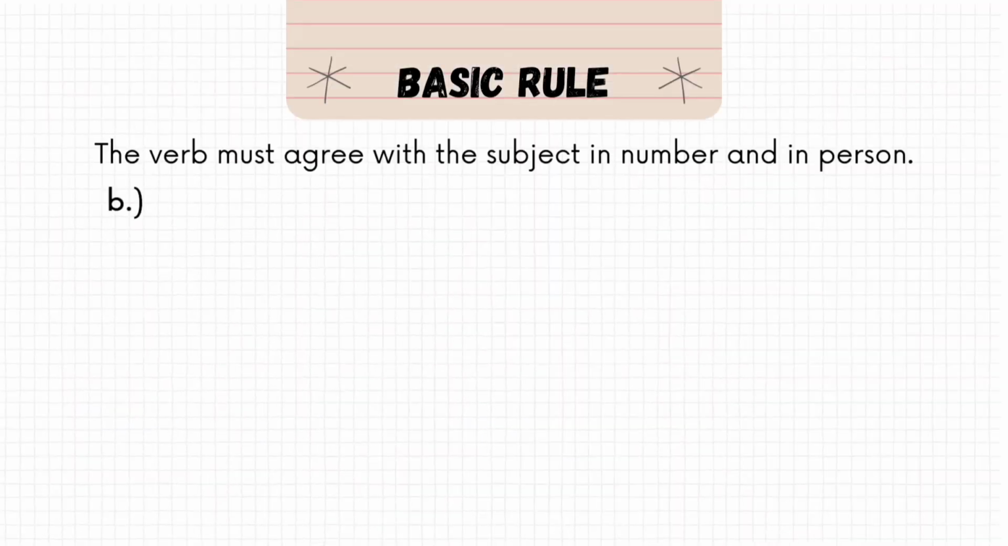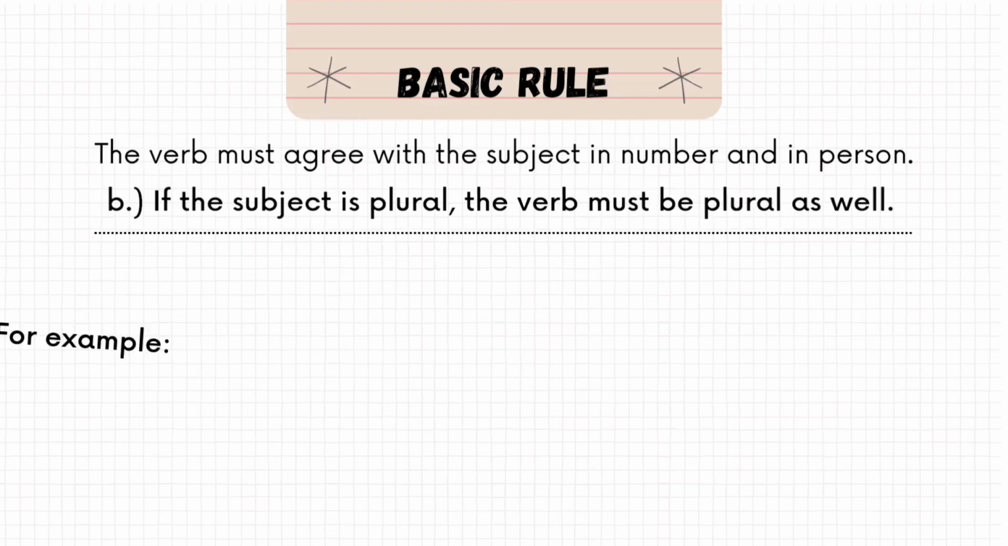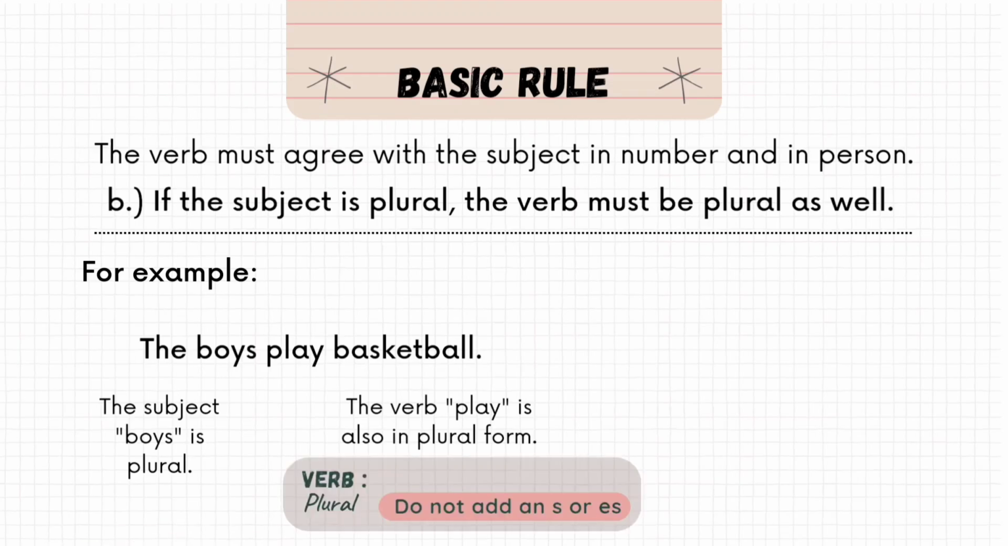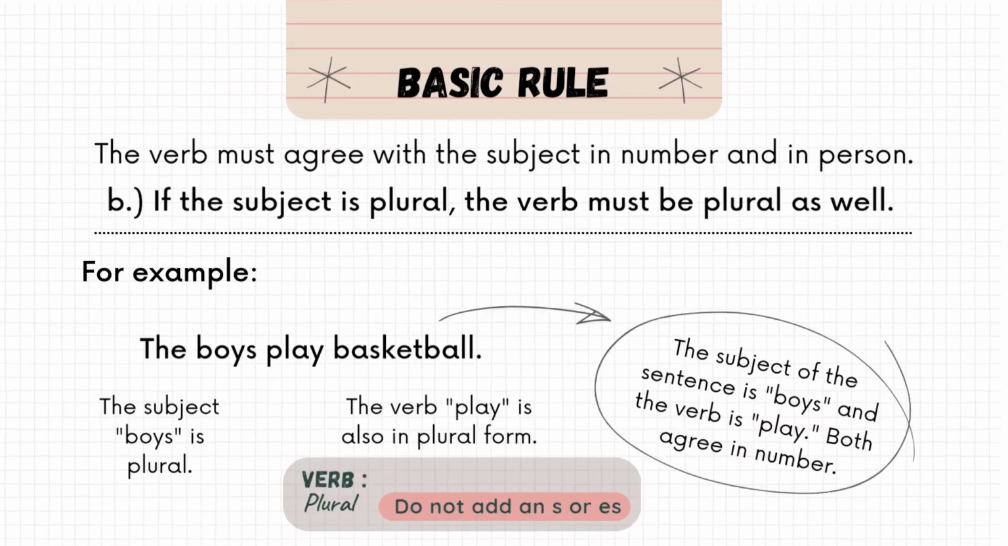Next rule, if the subject is plural, the verb must be plural as well. Example, the boys play basketball. The subject boys is plural. The verb play is also in plural form. Here another tip is, for plural verbs, do not add s or es. Just write the verb play as it is. For the singular verb, we have used the boy plays. In the plural verb, the boys play.